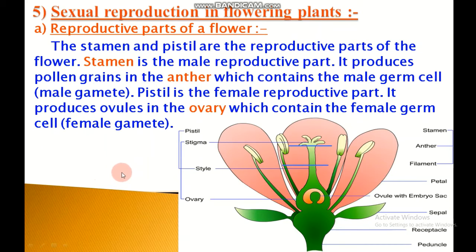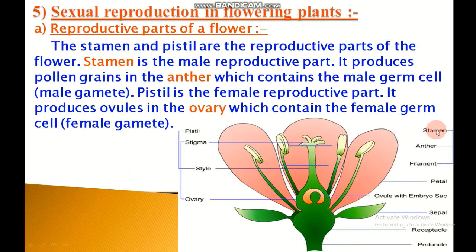The main parts of the flower are receptacle, sepal, petal, stamen, and carpel. Receptacle: the base of the flower to which all the parts of a flower are attached is called the receptacle. Sepal: the green leaf-like parts in the outermost circle of a flower are called sepals. All the sepals taken together are called calyx. Now petals. The colorful parts of a flower are called petals. The petals lie inside the sepals. All the petals taken together are called corolla.